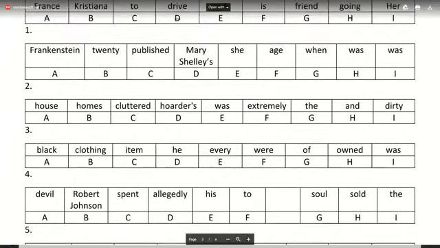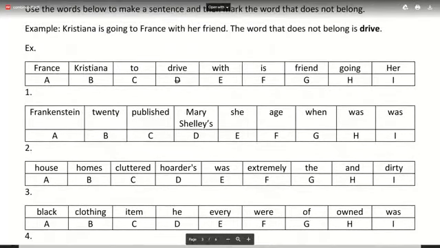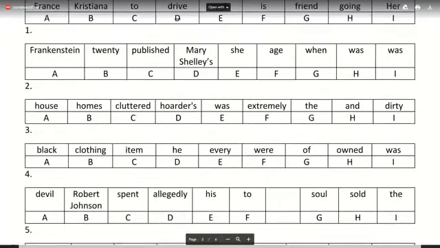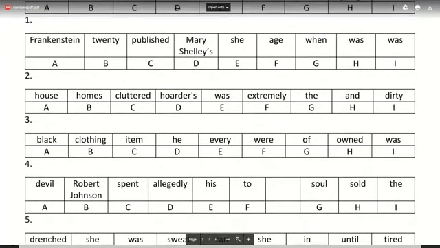These are a little harder than the ones you did. In this one, again, you need to do the same thing. Find the word that does not belong. Try doing number 1 again in this one.